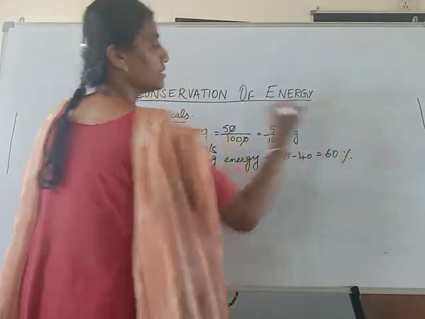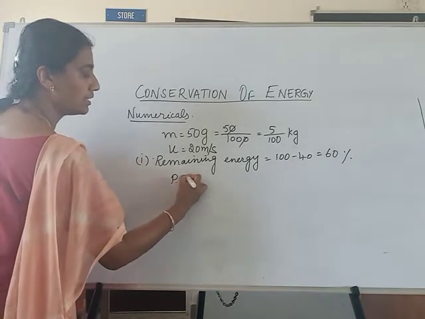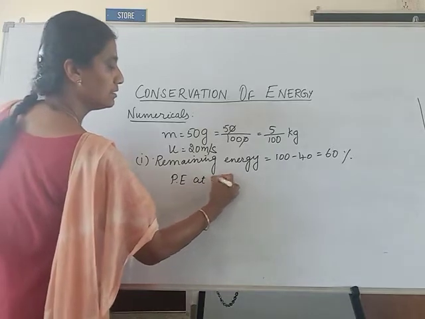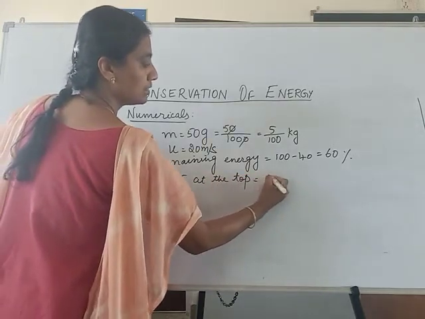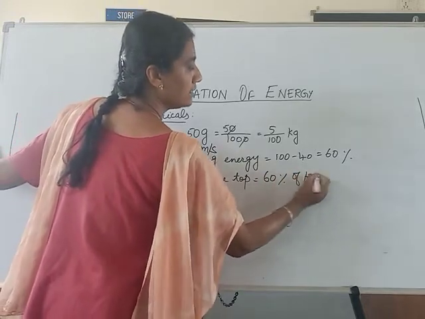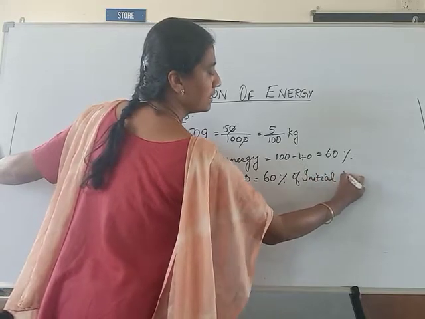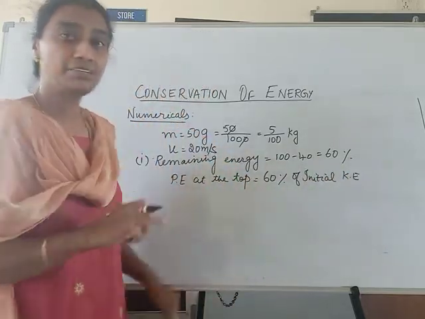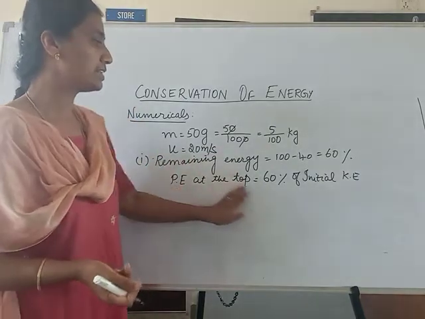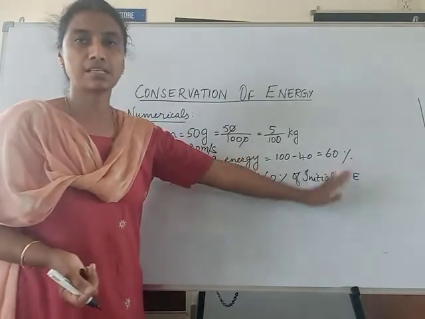So this gives me the conclusion that potential energy at the top is equal to 60% of initial kinetic energy. In the previous part, when there was no loss of energy, potential energy at the top was equal to initial kinetic energy, the entire 100% transformed.